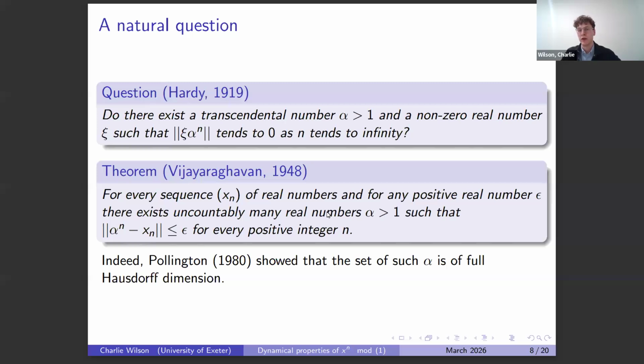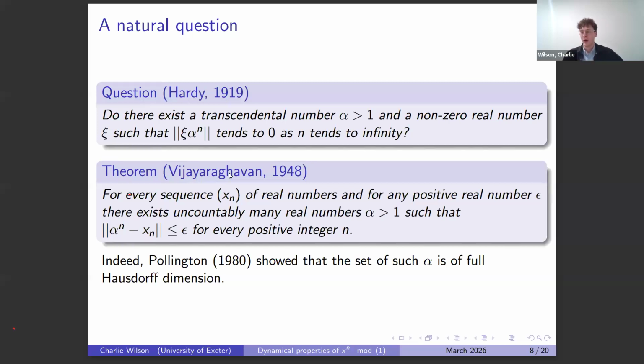Does there exist a transcendental number alpha bigger than 1 and a non-zero real number psi such that psi alpha to the n tends to 0 as n tends to infinity? I'd love to say that I have an answer to this question, but this has been unknown for the best part of over 100 years now. So if anyone has an idea for this, this would be great. And indeed, very little is known in general about transcendental numbers raised to higher powers. So the distribution of something like pi to the n or e to the n, I believe, is still unknown.